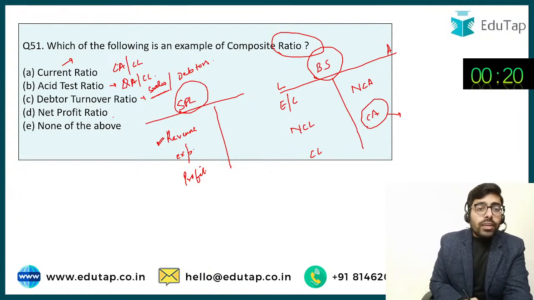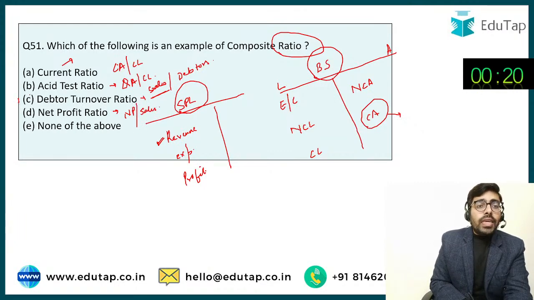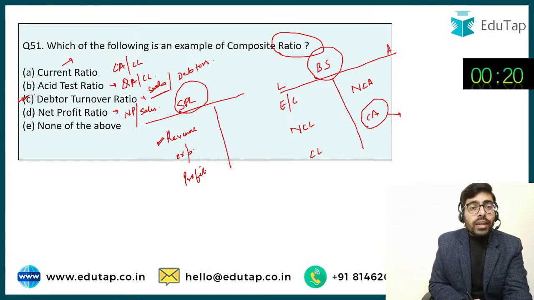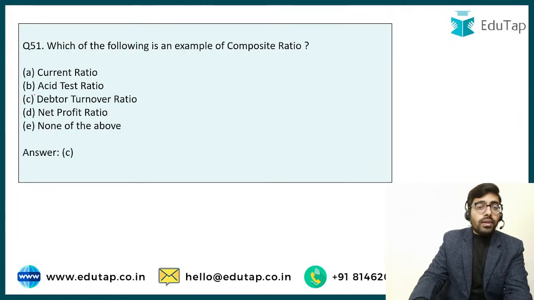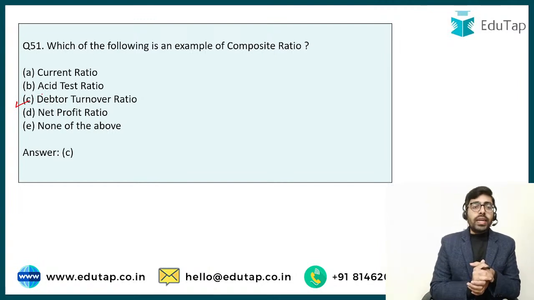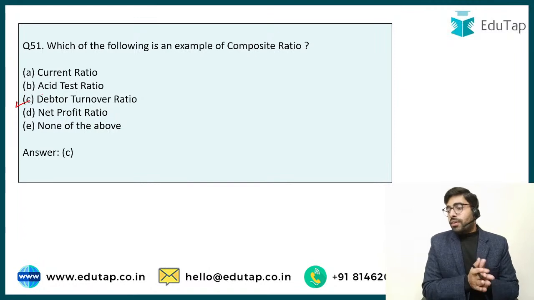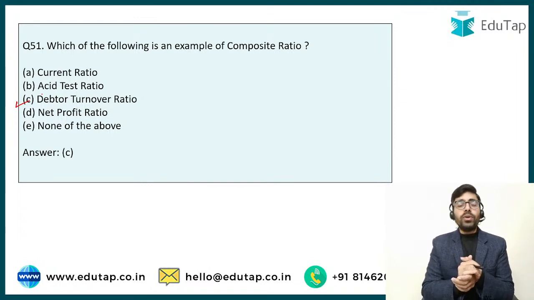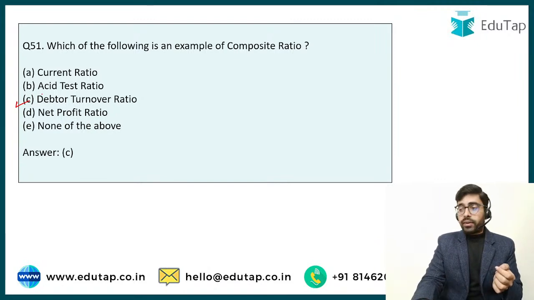अगर मैं net profit ratio की बात करूं, it's very simple. Net profit divided by the sales of the enterprise. So except C, all of these are simple ratios, but debtor turnover ratio is a composite ratio. So that's why the answer is going to be option number C. So जिन्होंने भी answer option C दिया, they are perfectly right. They have understood the concept of composite ratio. जिन्होंने गलत दिया कोई दिक्कत की बात नहीं है. You have now learned this concept and now you will never forget it.